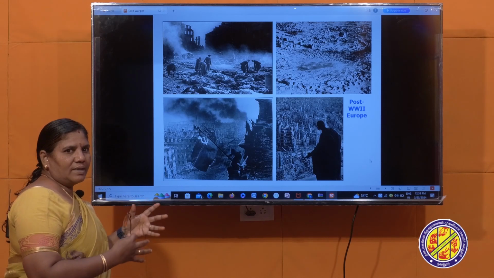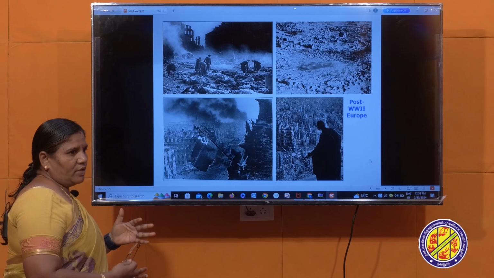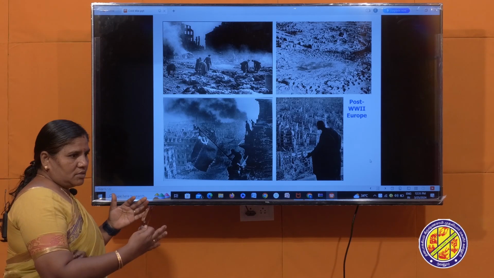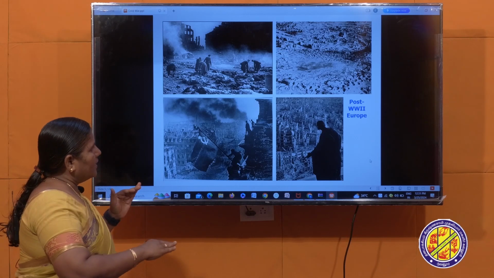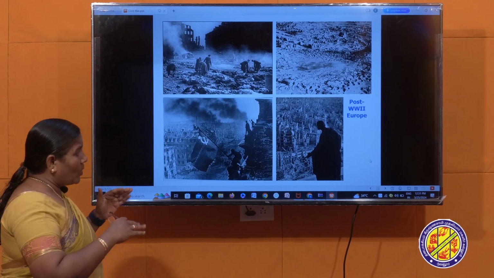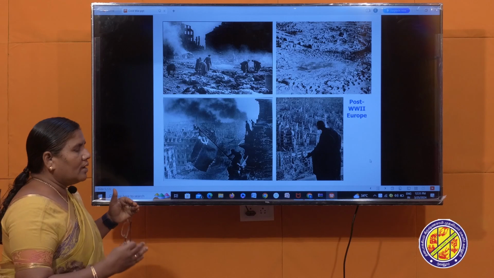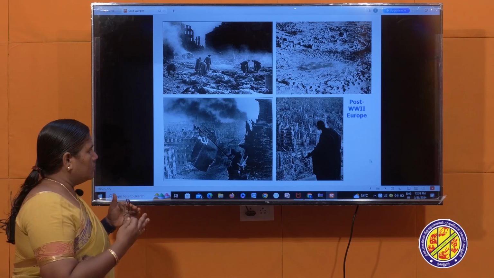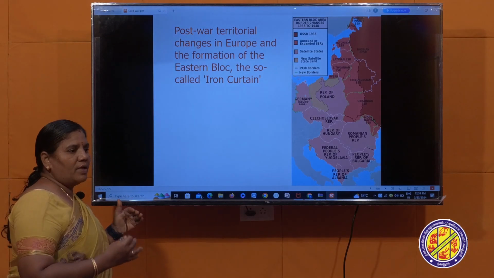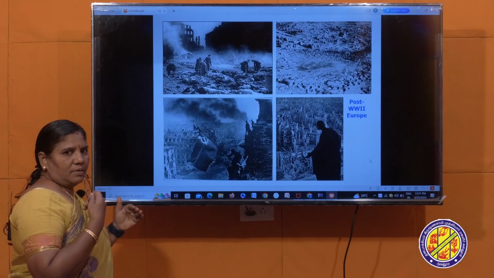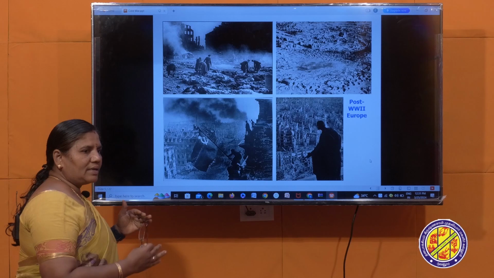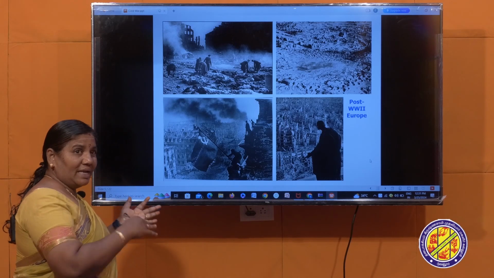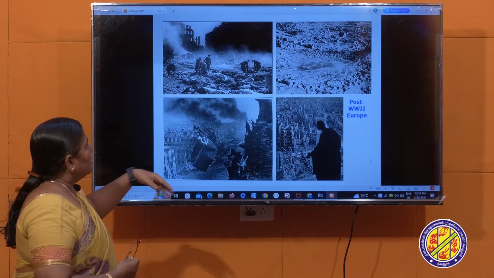This created tension in the world and led them to the verge of another war. It cooled down and came to an end when Mikhail Gorbachev came to power in the USSR and introduced some freedom, which eventually ended the Cold War.